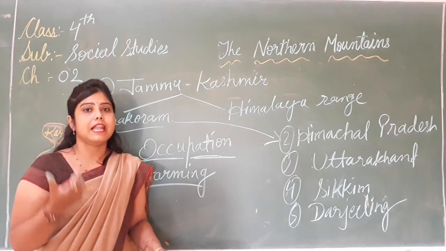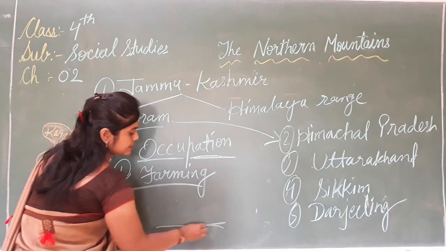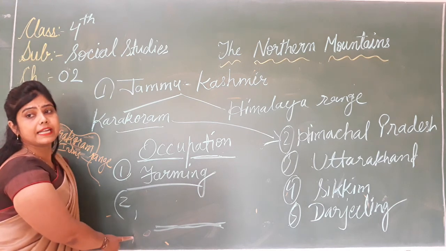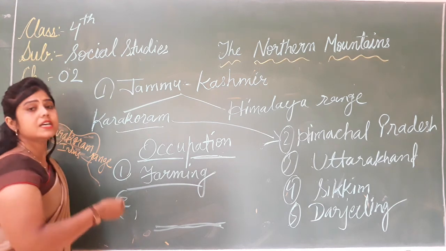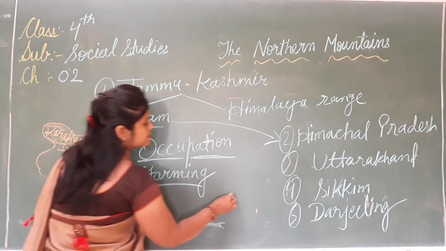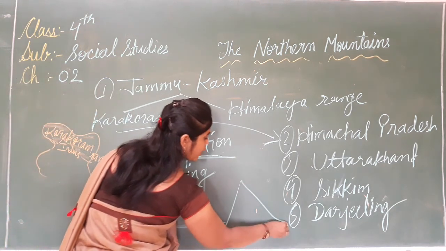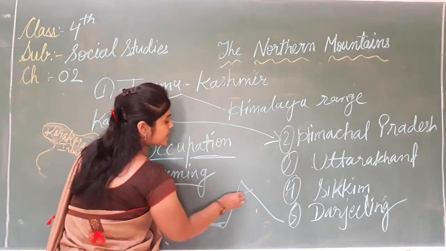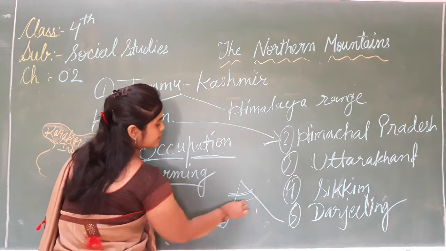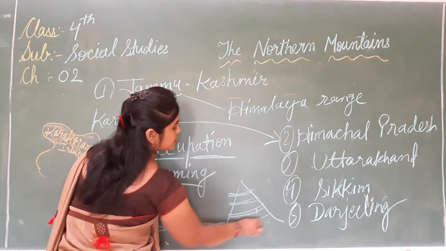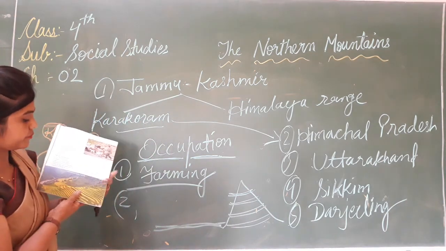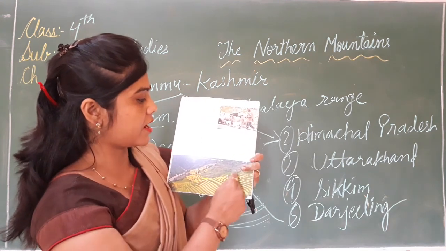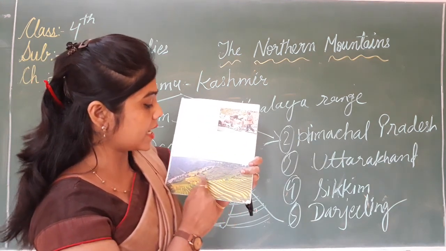Now due to the lack of plain land, see, this is the plain land, okay? So due to the lack of plain land, farmers have cut steps or terraces. These are mountain areas, so there is a lack of plain land, so farmers cut the steps. This is a terrace. Farmers cut steps or terraces along the slopes.